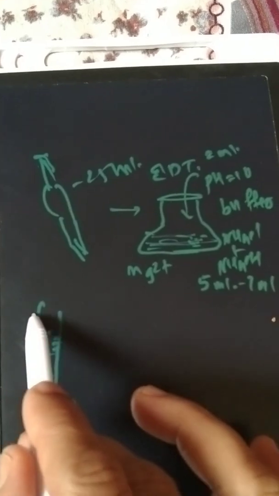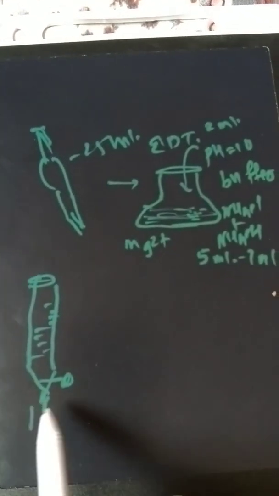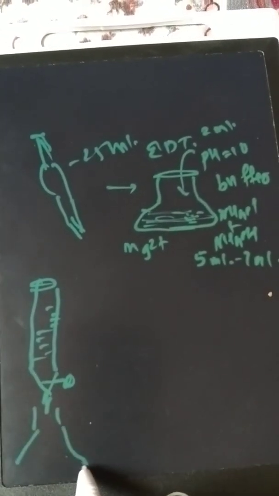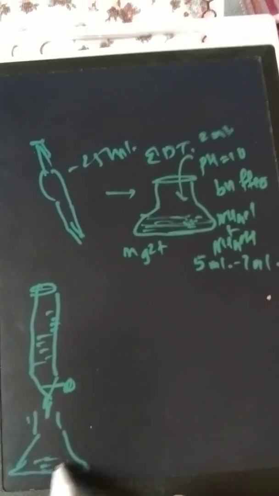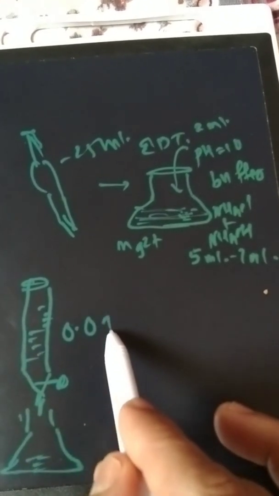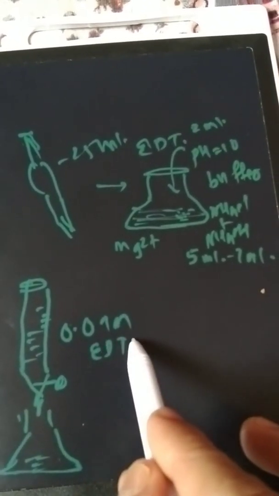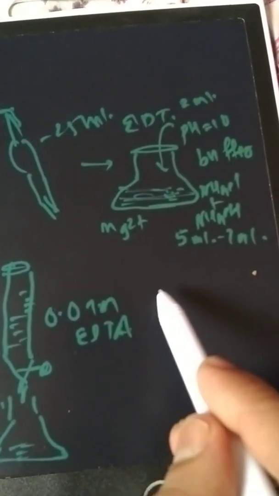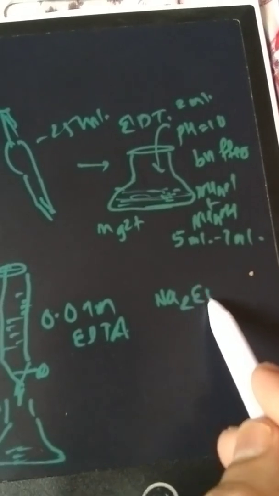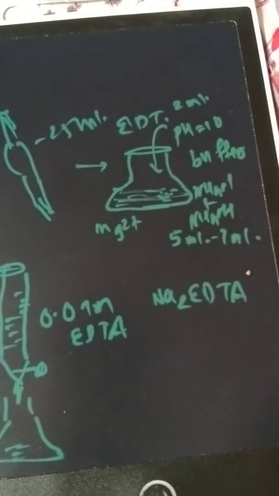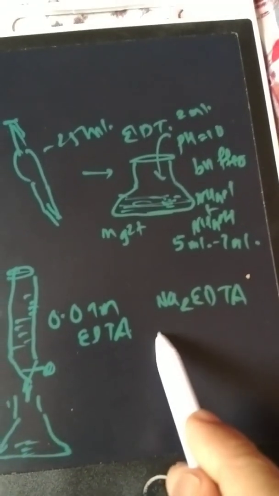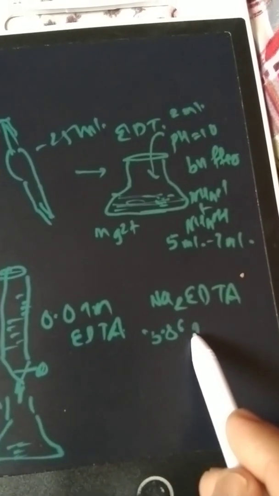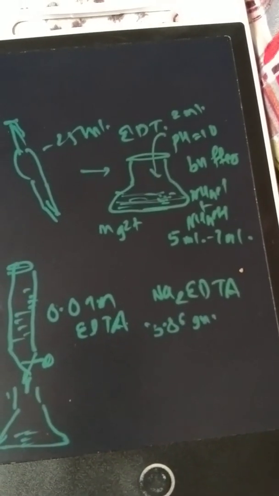Already it is filled in the burette, and the whole solution is titrated against the 0.01 molar dilute EDTA solution. For the preparation of the 0.01 molar EDTA solution, the disodium salt of EDTA, Na2EDTA, is used. About 3.86 gram is weighed on the balance and dissolved to 1 liter.